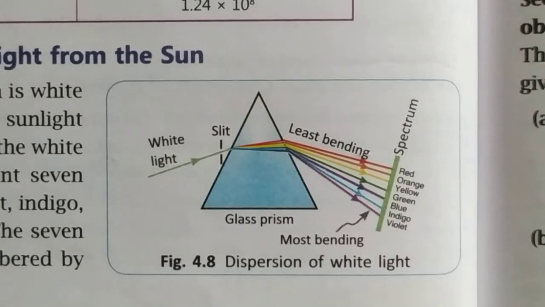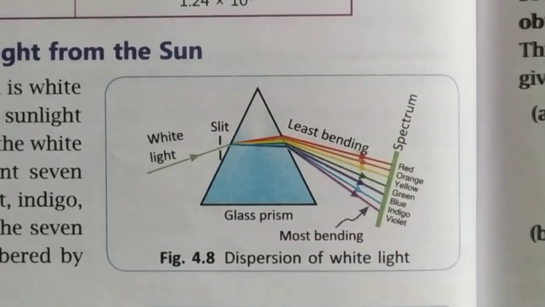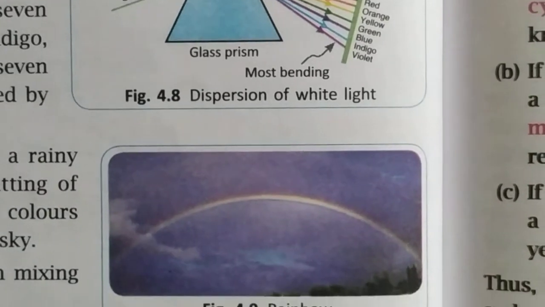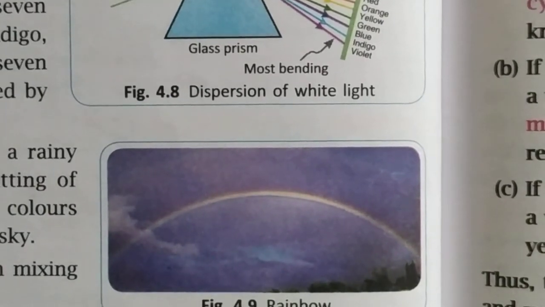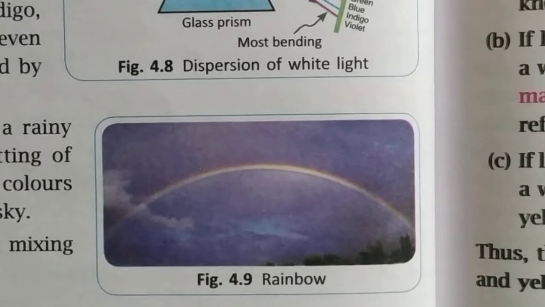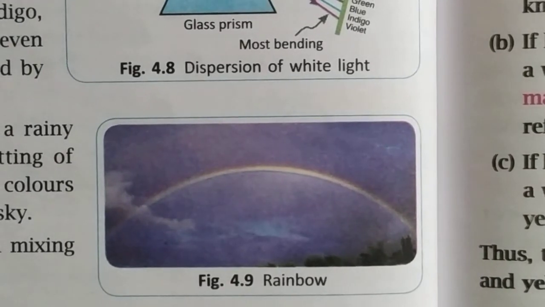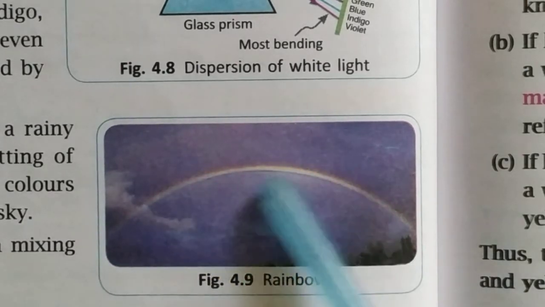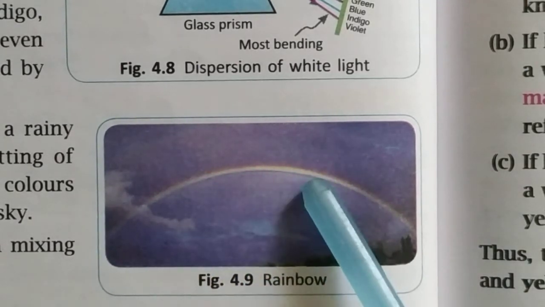This splitting of light we have seen in a rainbow also. Recently a very fine rainbow came, which we observed and captured in our cameras also. So here you can see a rainbow, and in this rainbow also we can see 7 bands of color.